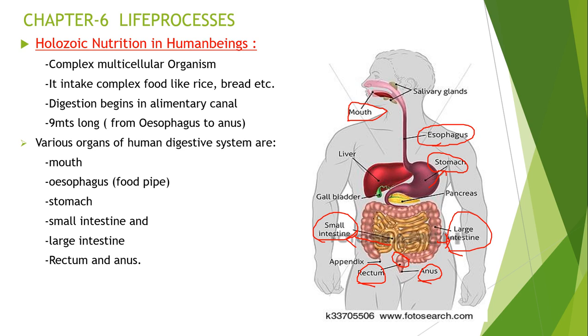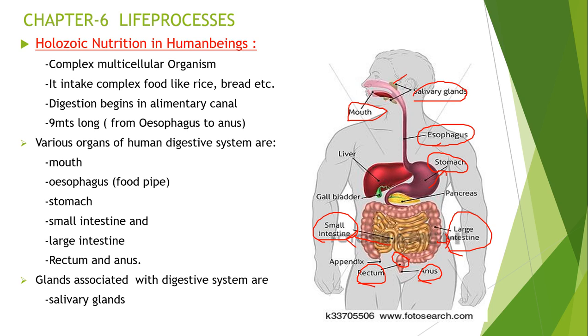Along with the various organs involved in the human digestive system, some glands are also associated with digestion. Those glands are the salivary glands. There are three types of salivary glands.